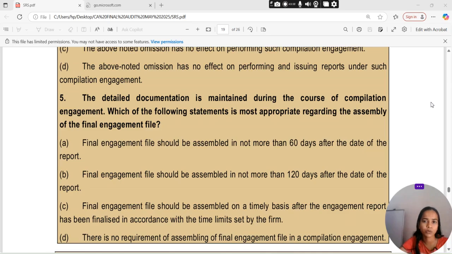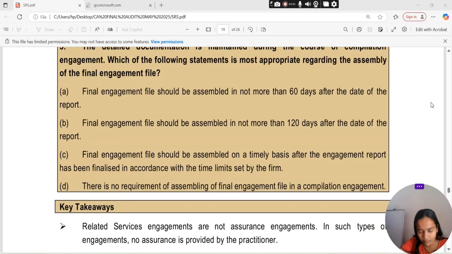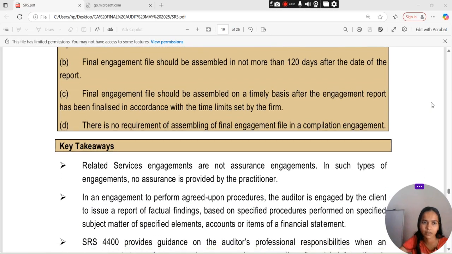Which of the following statements is most appropriate regarding the assembly of the final engagement file? The final engagement file should be assembled in a timely manner after the engagement report has been finalized, in accordance with the time limit set by the firm.